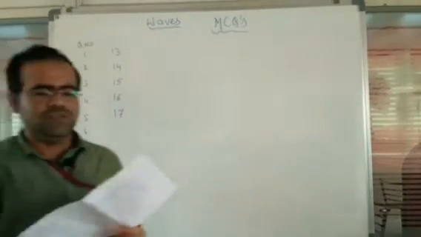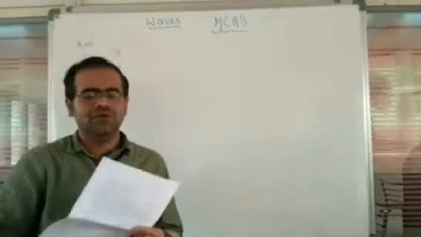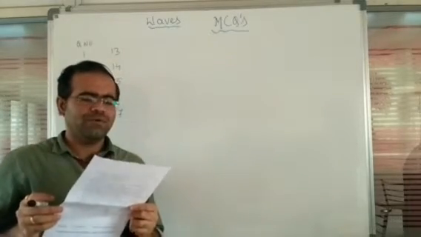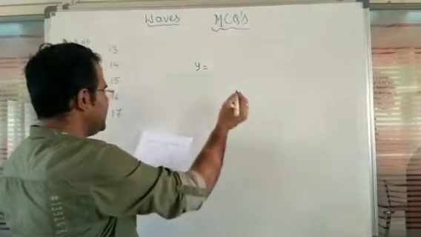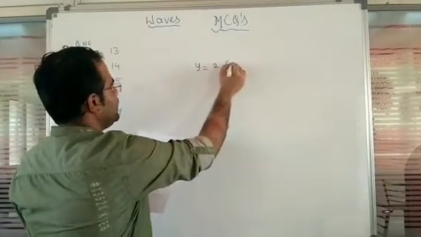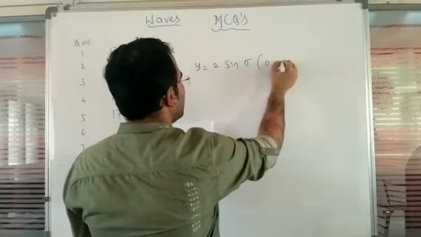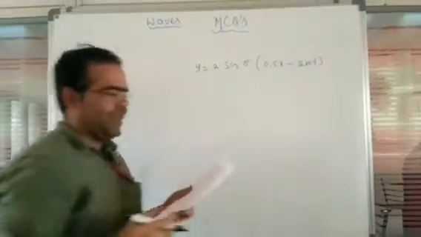Okay. So here we'll start with the new chapter MCQs, that is Waves. So in question number 1, the equation of a wave is given as y is equal to 2 sine of pi multiplied by (0.5x minus 200t). So this is the given equation.